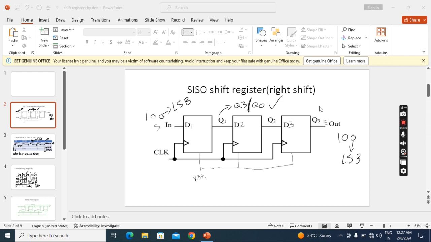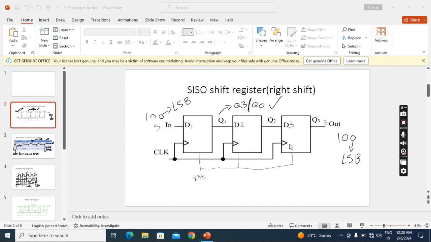It is also called a synchronizer. This register can be of any number of bits. It can be a 2-bit register, 3-bit register, 4-bit, and so on. For example, I have taken a 3-bit register. However many bits the register has, that many flip-flops we need. So it is a 3-bit register, so I have taken 3 flip-flops.